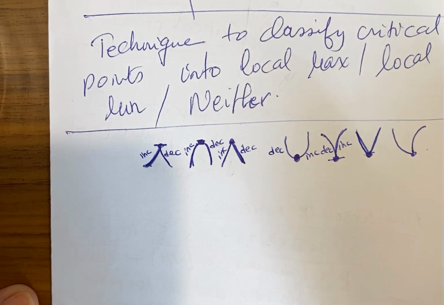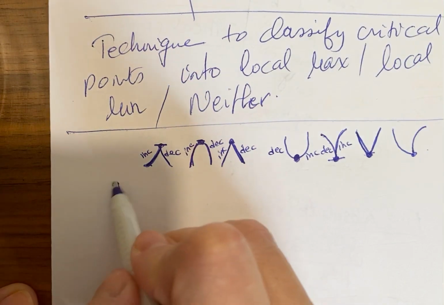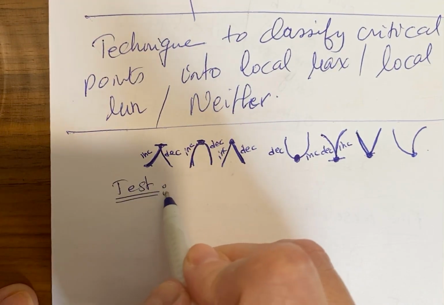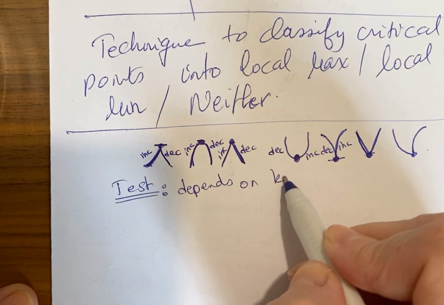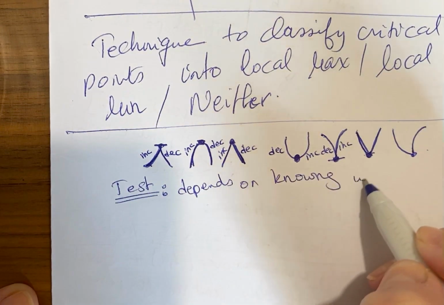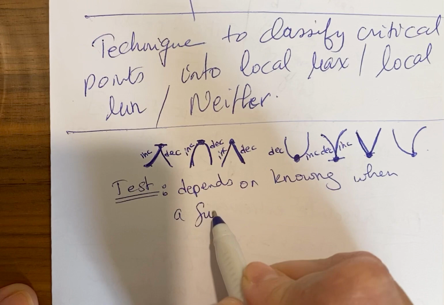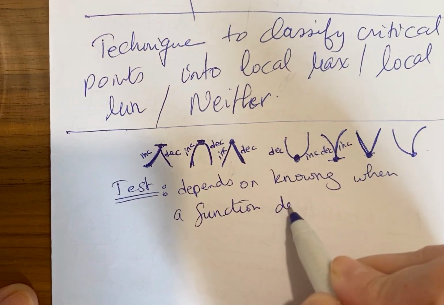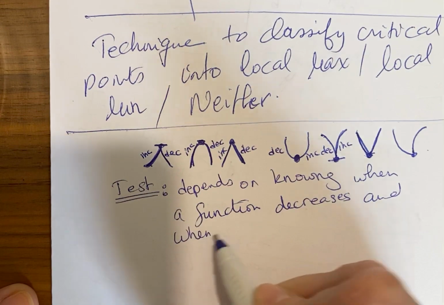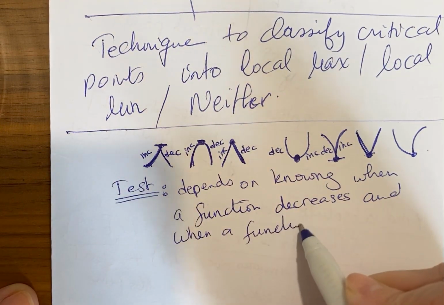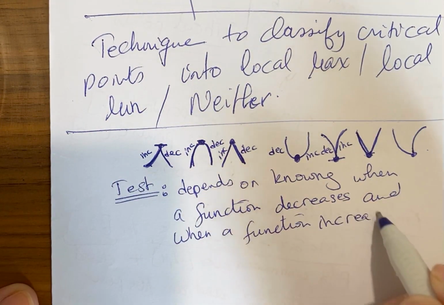Similarly for all. So obviously, the test for local max and local min depends on knowing when a function decreases and when a function increases.